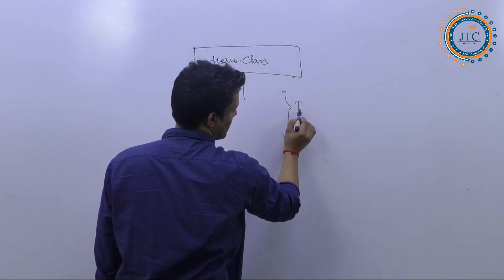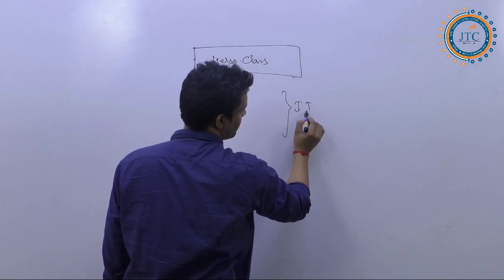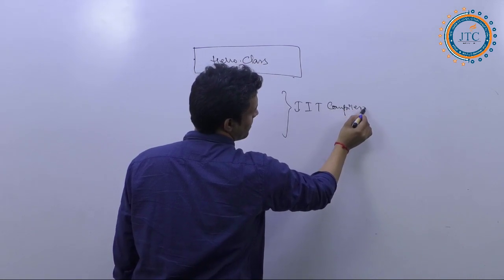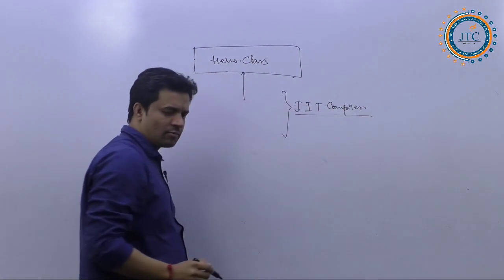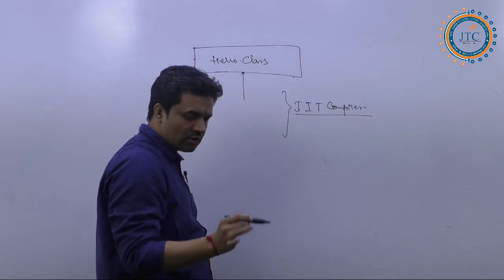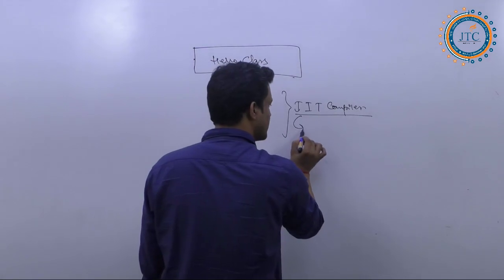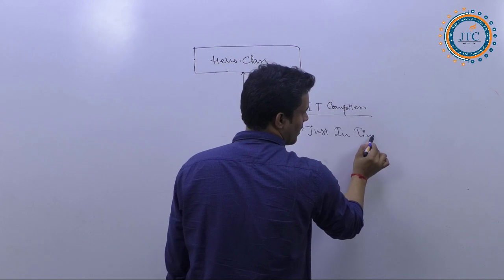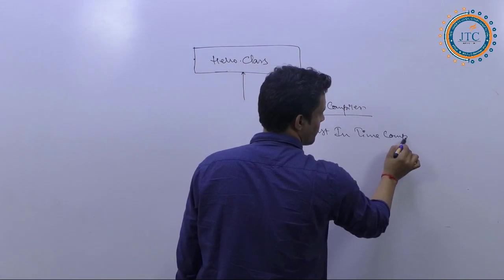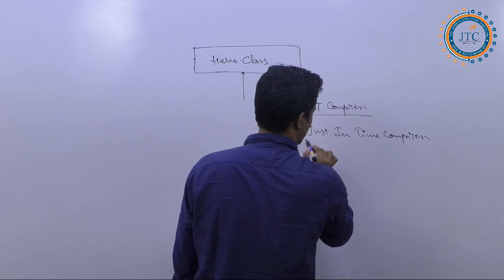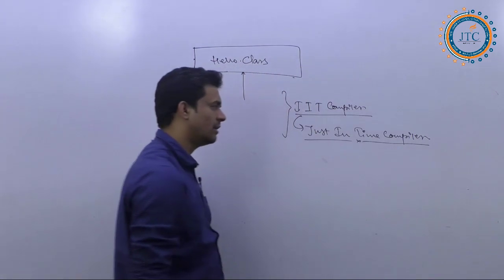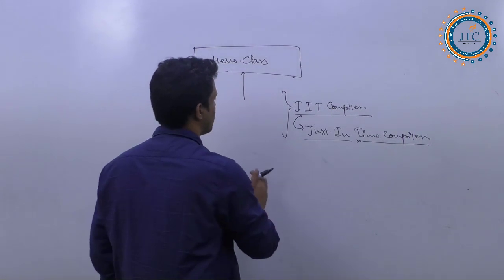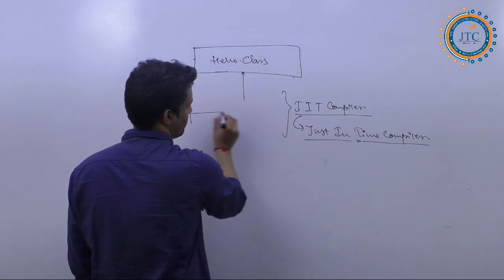This JIT compiler is the just-in-time compiler we are talking about. Just in time compiler. Here you see how this JIT compiler is working.